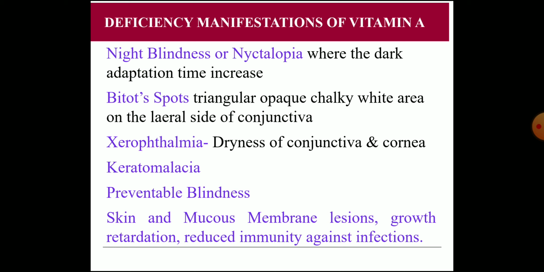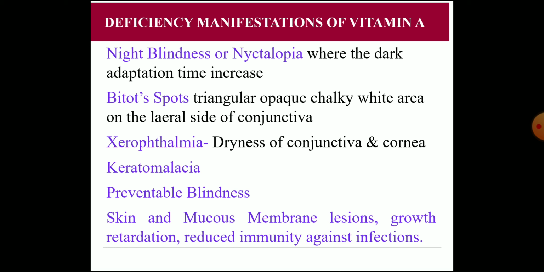That is, vision is less in the dark, diminished vision at night. That is night blindness or nyctalopia. Nyctalopia is the term used for night blindness. Then keratomalacia: when there is dryness of the conjunctiva and cornea, later on opacification of the cornea, and then the whole cornea becomes opaque, and that condition is keratomalacia, and there will be loss of vision also.